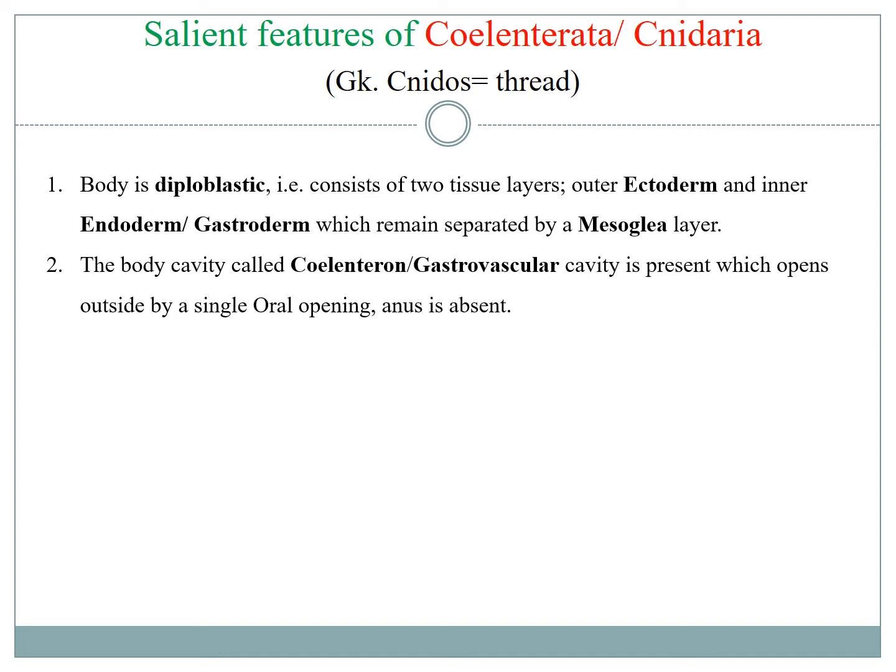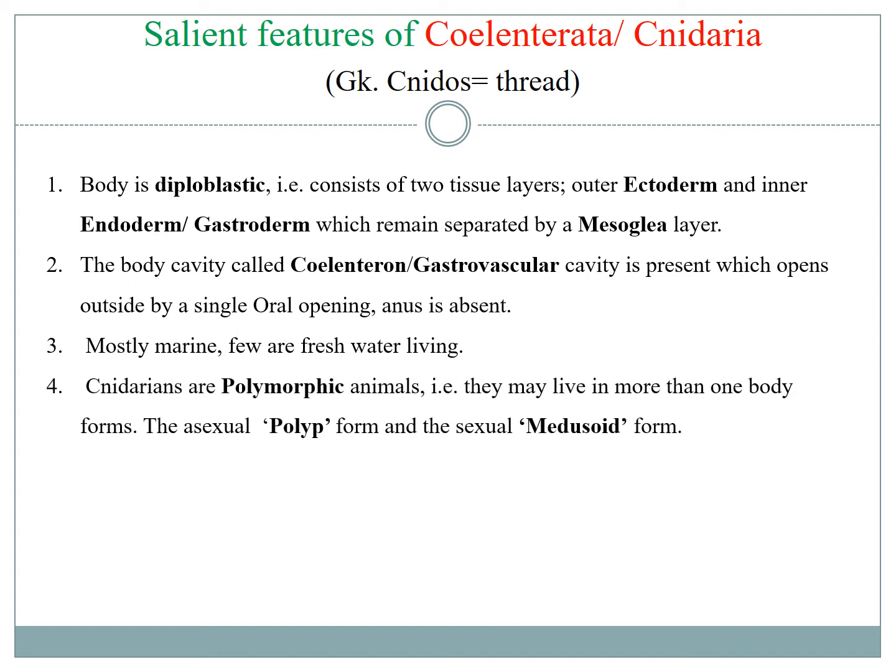The body cavity remains open to the outside only by an oral opening. There is no anus. They are mostly marine, but a few live in fresh water. The Cnidarians are polymorphic in nature. That means they can live in more than one form of the body. In the case of Cnidarians, the asexual form is called the polyp, which is sessile or fixed, and the sexual form is called the medusoid or the medusa, which is free swimming.